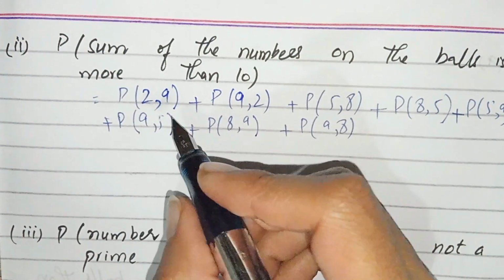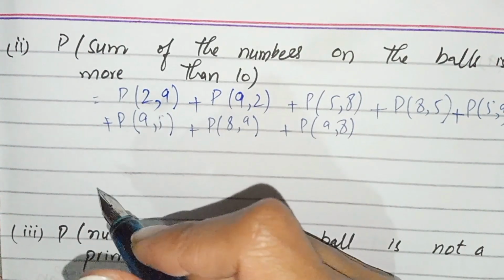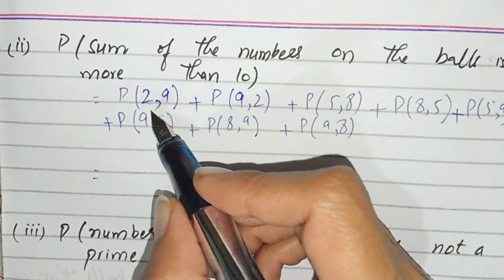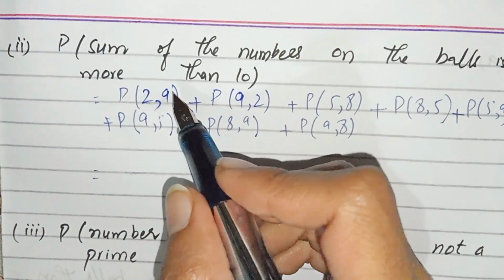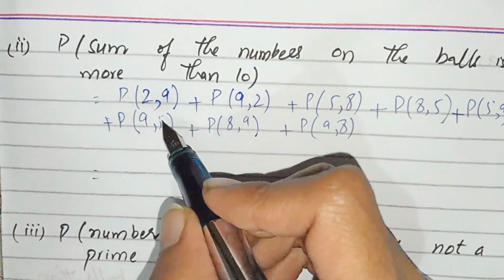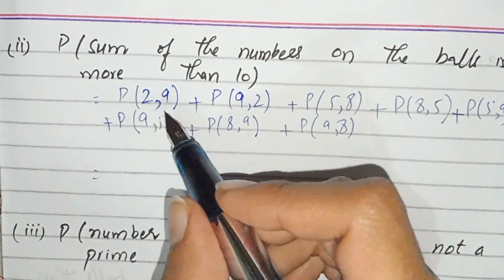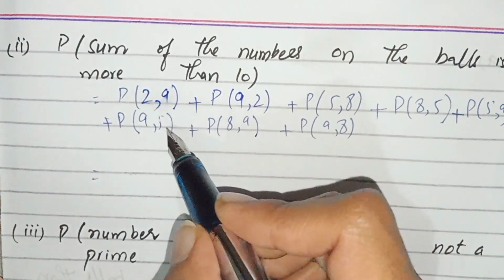All these are the numbers which when we add give more than 10. How do we solve it? There is no need to write out all the numbers and then calculate. We have to make our calculation easy. We know that the probability of the first ball is 1 by 5, and the second ball is 1 by 4. All these probabilities are 1 by 5 and 1 by 4.